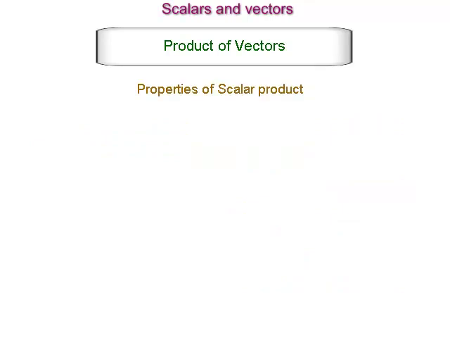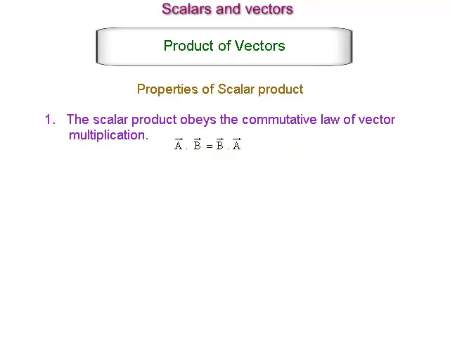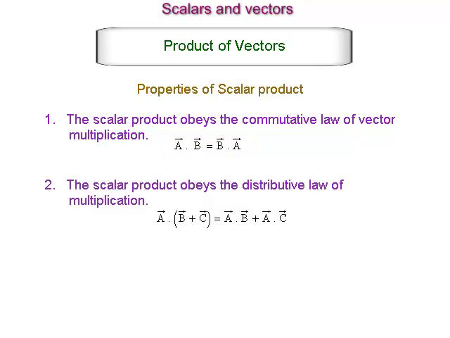Properties of a scalar product. The scalar product obeys the commutative law of vector multiplication. For example, vector A dot vector B is equal to vector B dot vector A. The scalar product obeys the distributive law of multiplication. Vector A dot into bracket vector B plus vector C bracket complete is equal to vector A dot vector B plus vector A dot vector C.